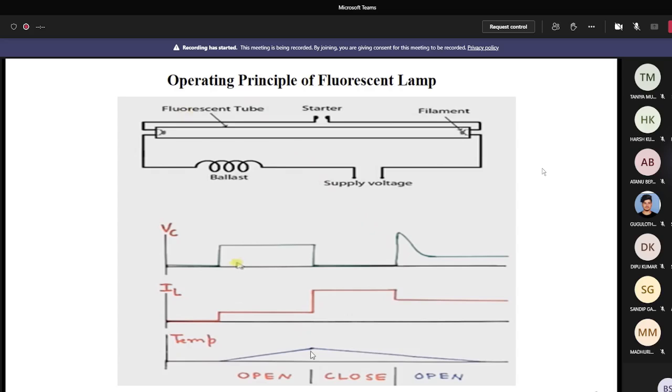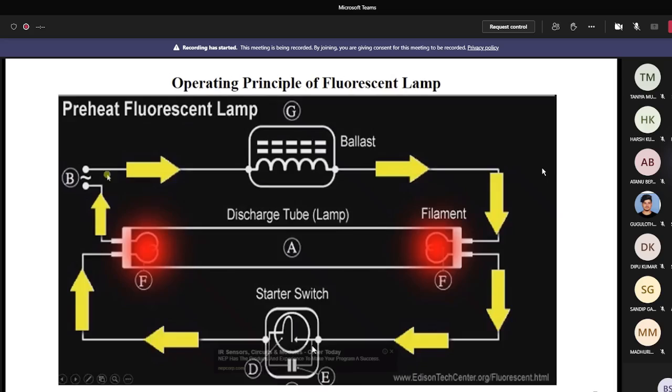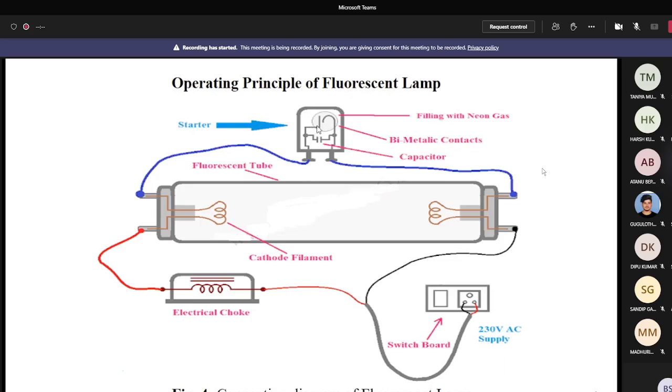At a certain temperature the moving contact bends and makes a connection with the fixed contact, so there is a short circuit. At the short circuit condition, there may be high current flow through this circuit, but the electrical choke acts as a ballast to limit this high current to a safe value. But in this condition the voltage across the capacitor drops down to 0 due to the sudden short circuit.